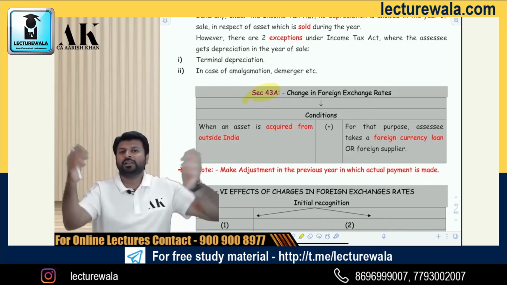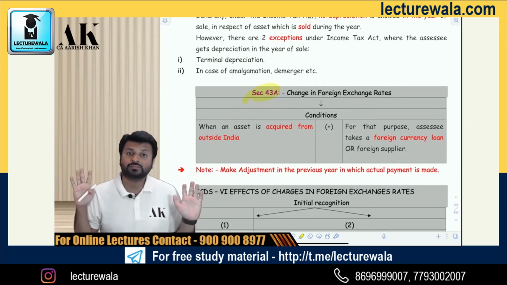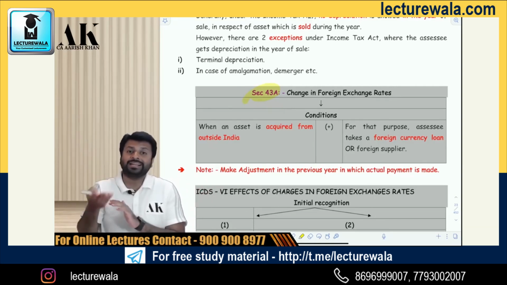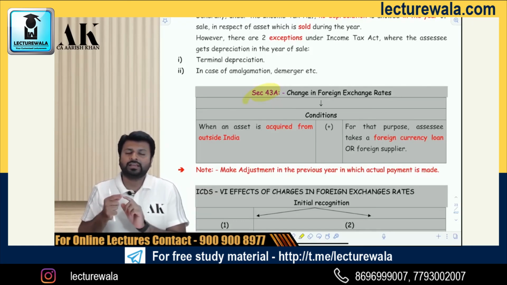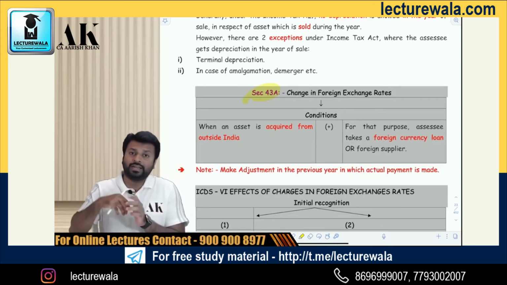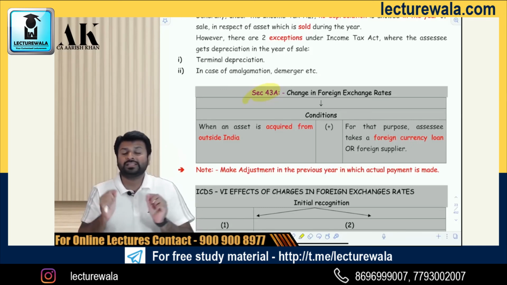Say for example, you have bought an asset of $1 lakh today, on which there is a loan of $1 lakh, and you have not made any payment in the current year. Don't make any adjustment. You have made payment in the next year. At that time, see what is the currency exchange rate, and then see how much gain or loss is coming. If gain is coming, then you have to adjust in the WDV. If loss is coming, then you have to adjust. If gain is coming, reduce from the block. If loss is coming, that is an extra cost for you, add to the block and claim depreciation on that. So you have to make that adjustment on the date of payment.